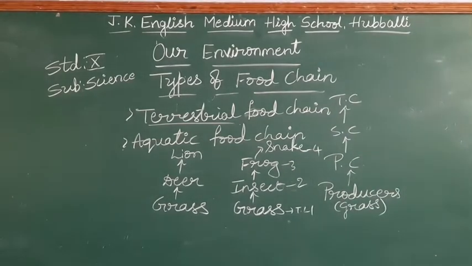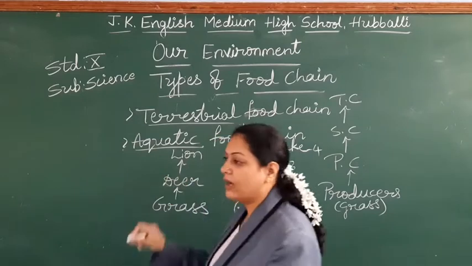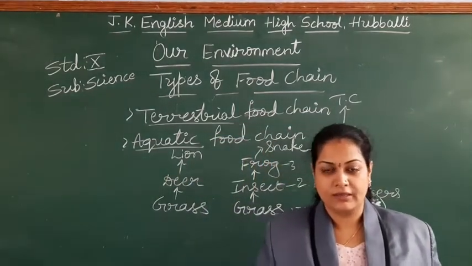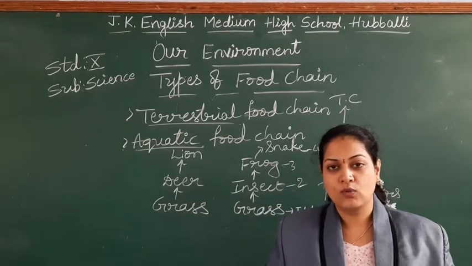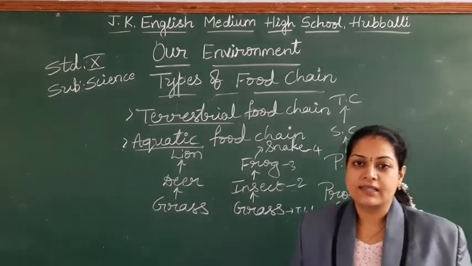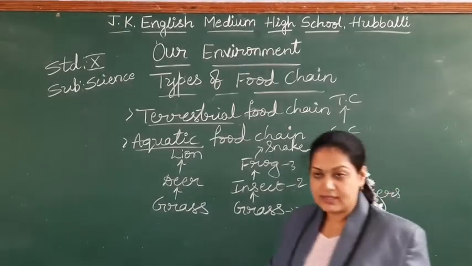Coming to the aquatic ecosystem, the name itself says aquatic. What do you mean by aquatic? If you find the food chain in water, whether in ponds, pools or rivers, that is called the aquatic food chain. Take down the example.